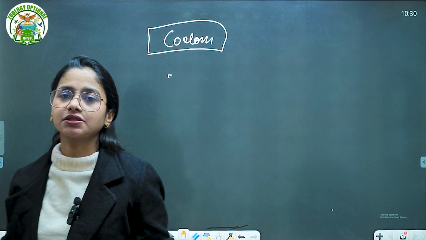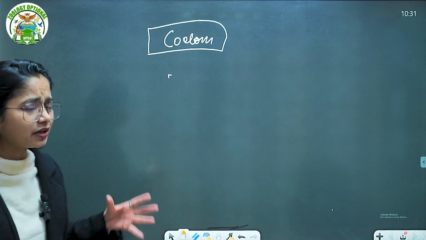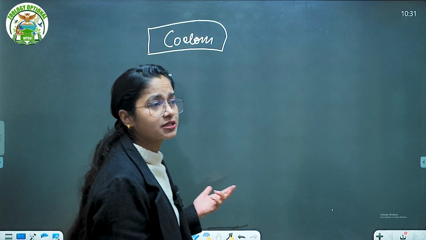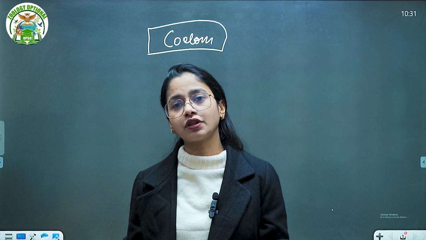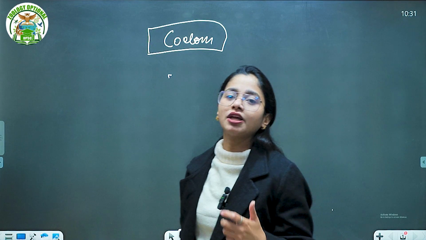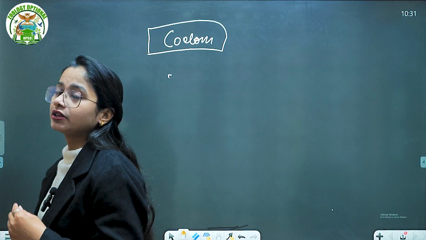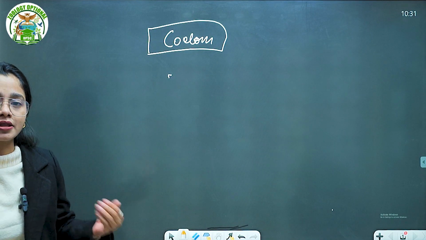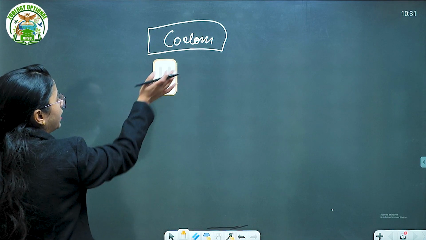That is triploblastic or diploblastic. Then the coelom: in the last lecture we also talked about the definition of the coelom, that it is something related to the mesoderm, right? And on the basis of the coelom, the animal groups are classified into mainly three types. What are the three types?